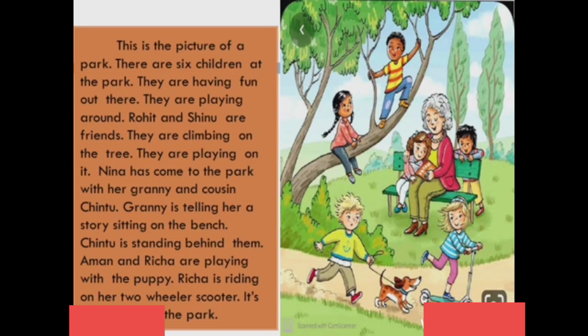So here is the picture composition. This is a picture of a park. There are 6 children at the park. They are having fun out there. They are playing around. Rohit and Sheenu are friends. They are climbing on the tree. They are playing on it. Nina has come to the park with her granny and cousin Chintu. Granny is telling her a story sitting on the bench. Chintu is standing behind them. Aman and Richa are playing with the puppy. Richa is riding on her two-wheeler scooter.